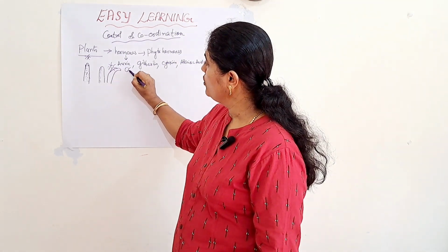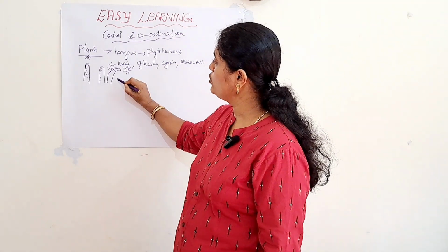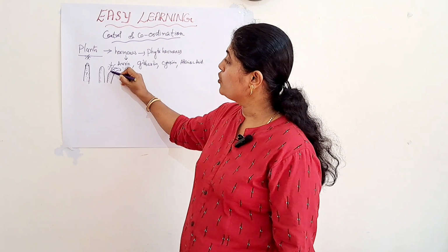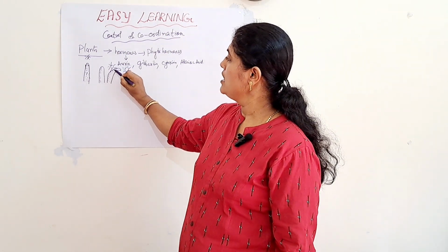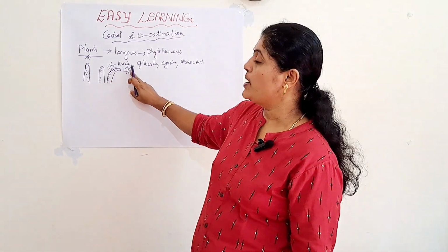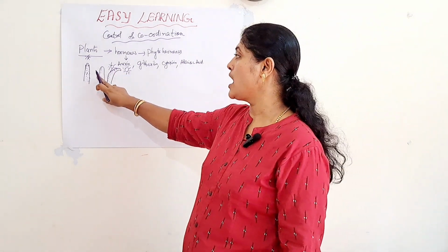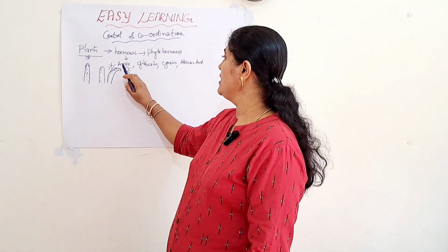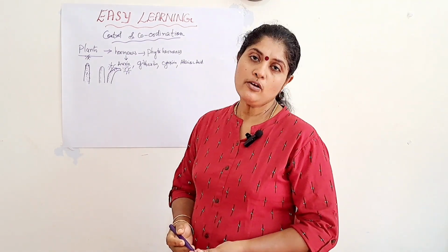That is how the plants bend towards the light. The left part grows much faster than the right side, so it bends towards sunlight with the help of the auxin hormone.